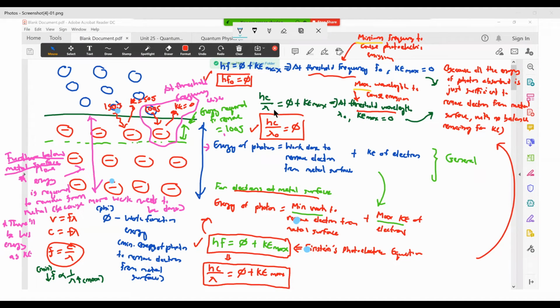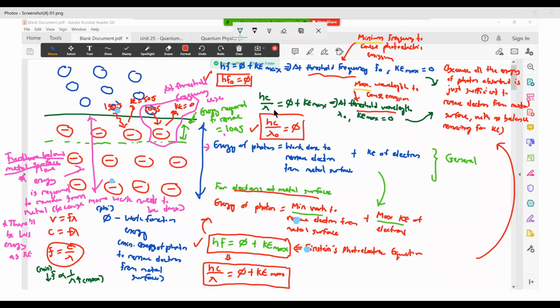Now, if I want to change it, I don't want to talk about frequency required for photoelectric emission, but this time I want to talk about wavelength required for photoelectric emission. I will talk about the concept of threshold wavelength. What is the wavelength required for emission of an electron from the metal surface? In the case of wavelength, it is not minimum wavelength, it is maximum wavelength to cause